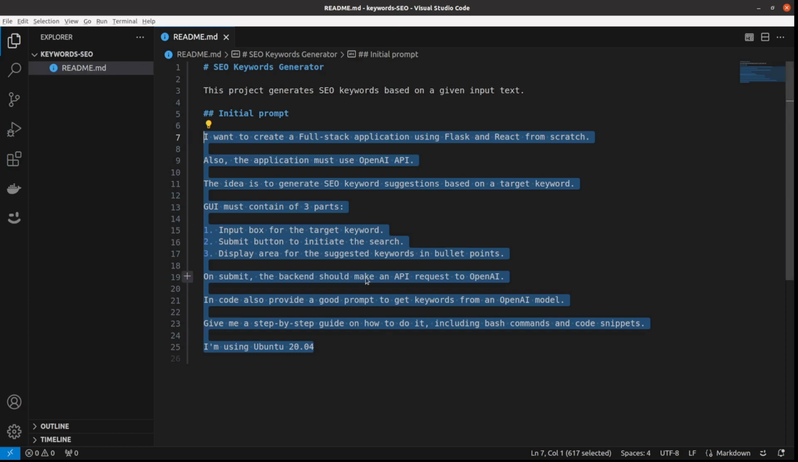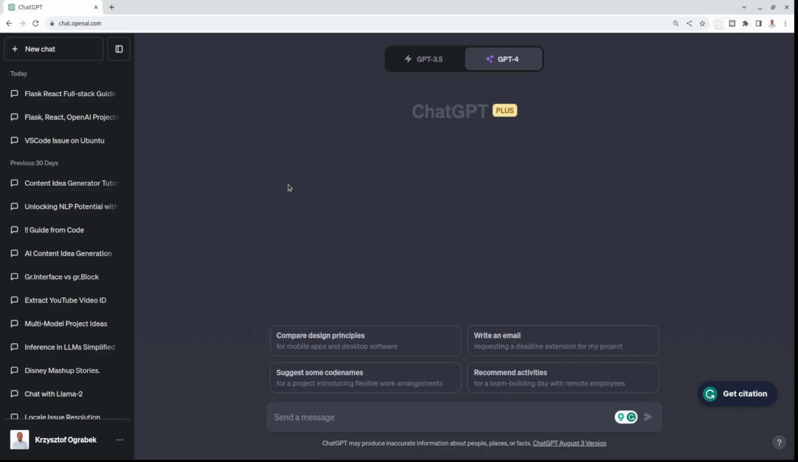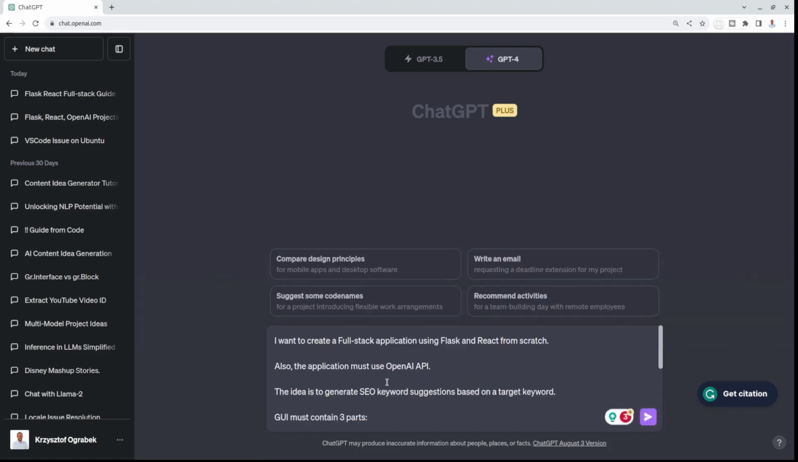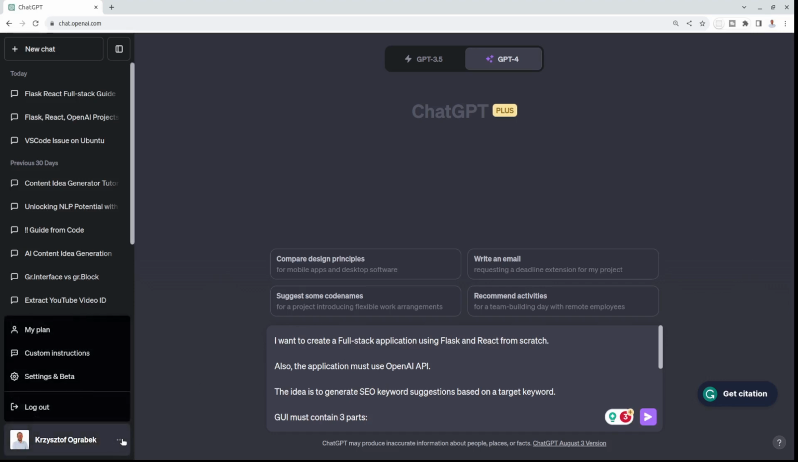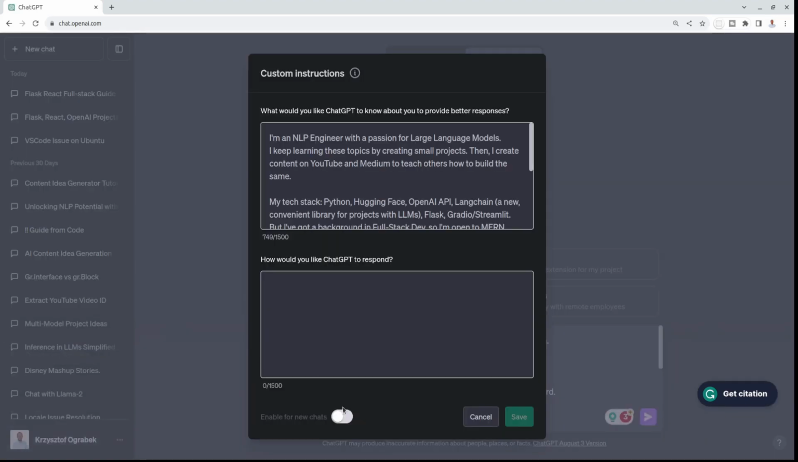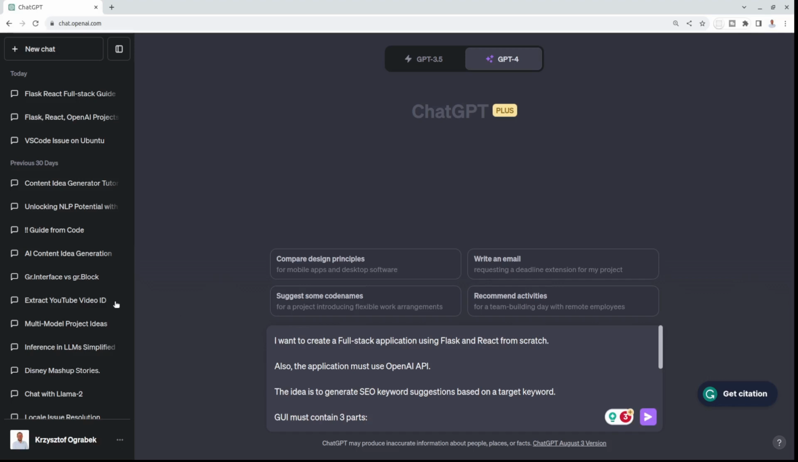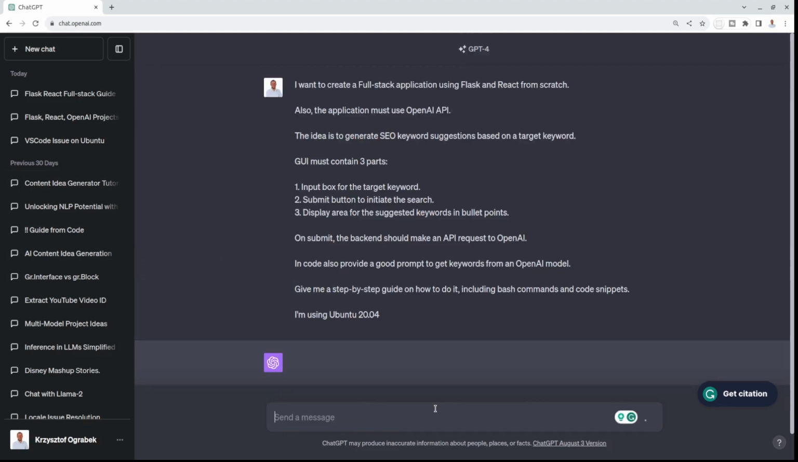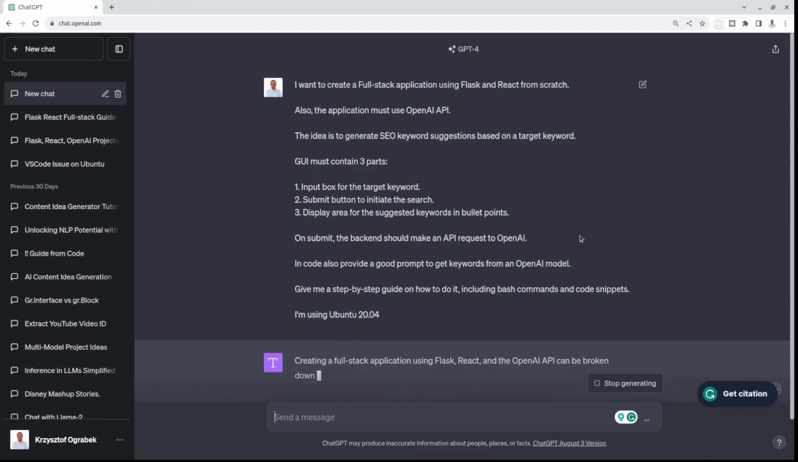So I've copied it and I'm heading to my ChatGPT. And I will paste it here. Okay, let's run it. One more thing, I highly recommend, if you're using custom instructions, to disable them for this project, because it may really influence the output that you're getting. But okay, let's just run it and let's see what ChatGPT comes up with.